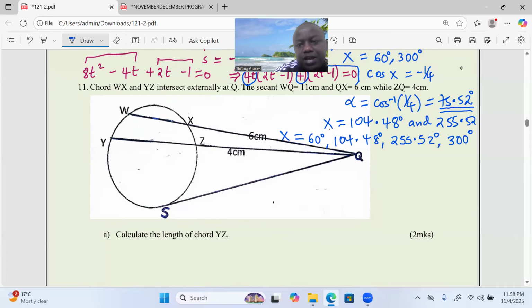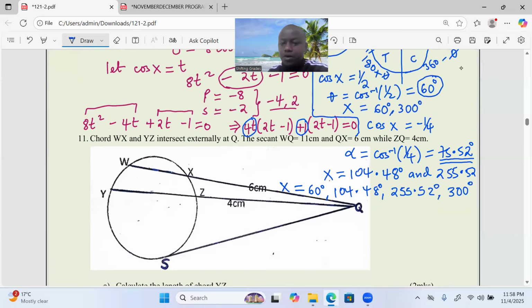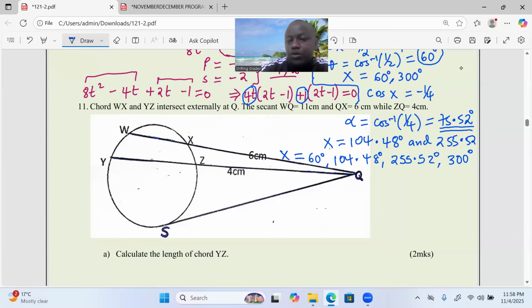I've just organized the angles in ascending order. It's not a rule, it's not a must. You don't have to arrange them, but I saw it good to arrange them in that particular order.